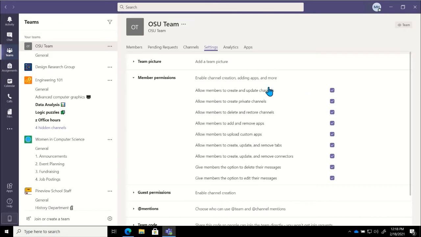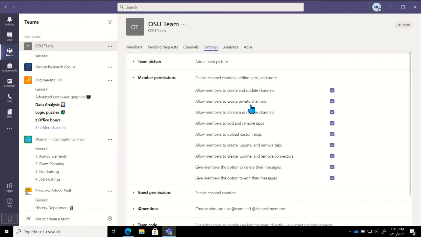Then from there, if I am giving them the ability to create channels, I need to choose whether or not they're going to be allowed to create private channels. So you can have private channels in a team. Private channels are something that only those that have been added to that channel will be able to see. Now, the people that you add to that private channel do need to be a member of the overall team, but until they're added to that private channel, they will not know it exists, they will not see it.